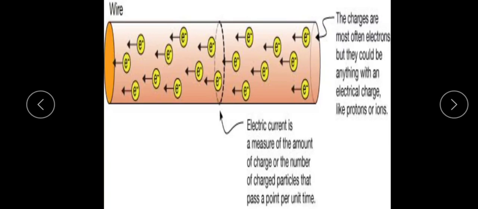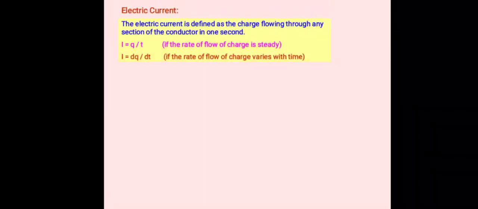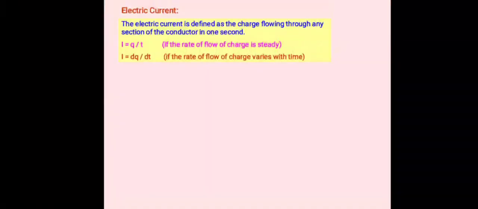Or you can also take the definition like this. The electric current is defined as the charge flowing through any cross section of a conductor in 1 second, or unit time. That is the definition of electric current. See, the number of charges or electrons flowing through any cross section of a conductor in 1 second, or unit time, is called electric current.